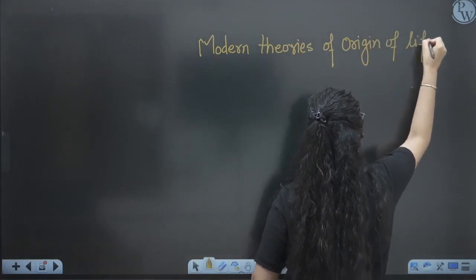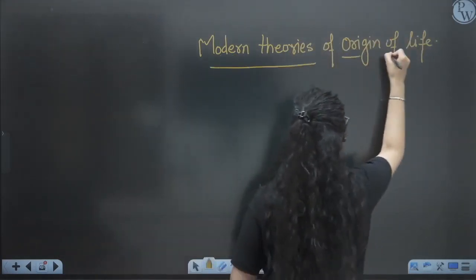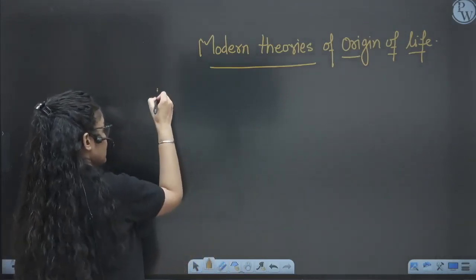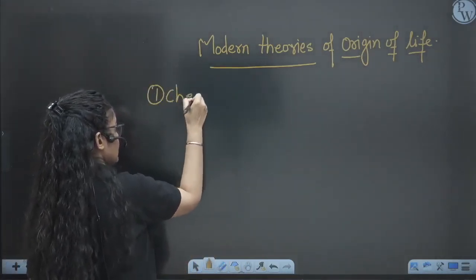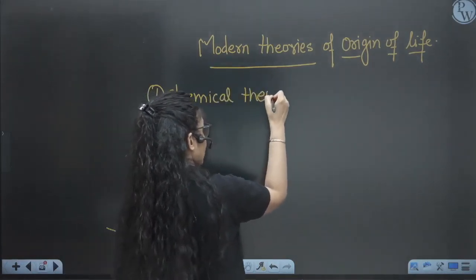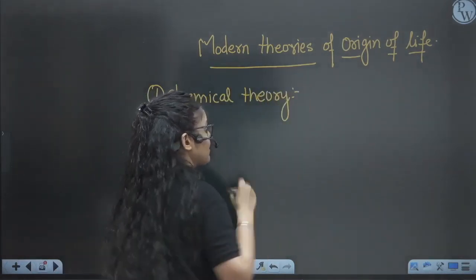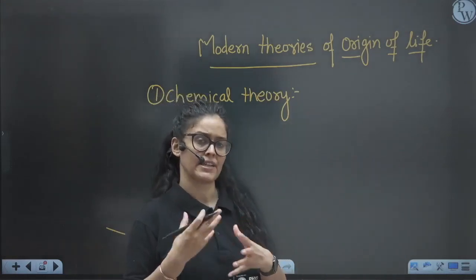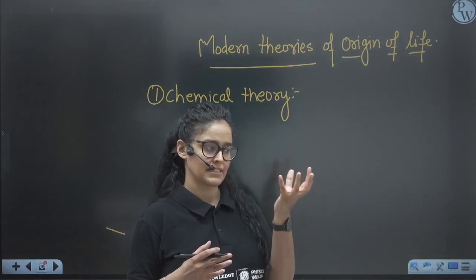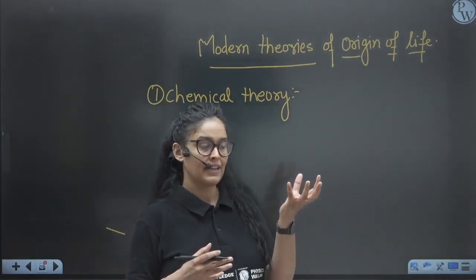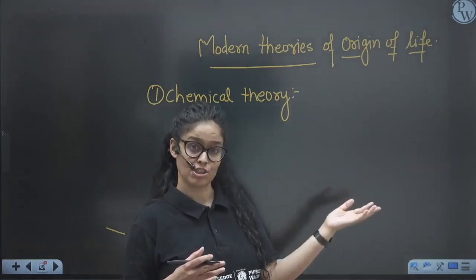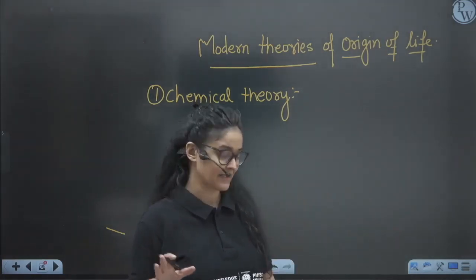So when we talk about the modern theories of origin of life, the first theory is the chemical theory. So what is chemical theory? Chemical theory means inorganic compounds gave rise to organic compounds via some chemical reaction. First simple organic compounds formed, after that complex organic compounds formed, and then life originated, right? So we'll see how exactly this happened.